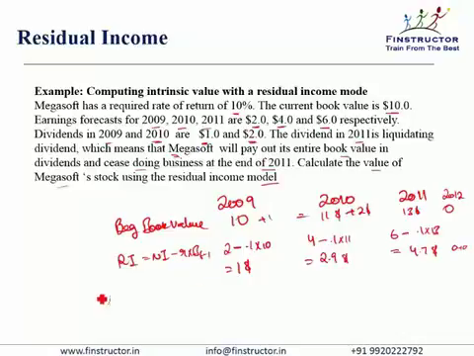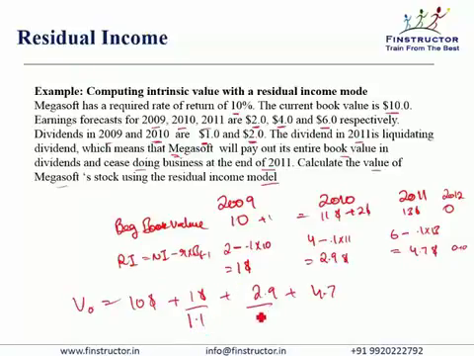So we began with a book value of $10. To the book value of $10, were we able to add anything? We were able to add $1 in 2009. We were able to add $2.9 in 2010 and $4.7 in 2011. After that, we weren't able to add anything to this book value. So the $1 will be discounted back by 1.1 upon 1.1 to the power 2 and upon 1.1 to the power 3 to give us the value of the stock today, which comes out to be $16.83.